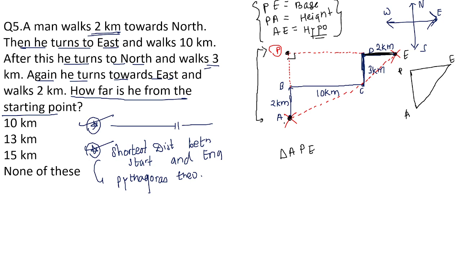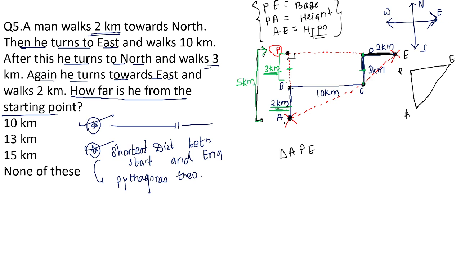Look here, students. Side AB. The side AB is how much? 2 kilometers. But if I look at this particular point, point D and point C. This is how much? This is 3 kilometers. If this is 3 kilometer, can I take PB also 3 kilometer? So add PB plus AB. You will get this complete value of AP. So the side AP is how much? 3 kilometers plus 2 kilometer, 5 kilometer.